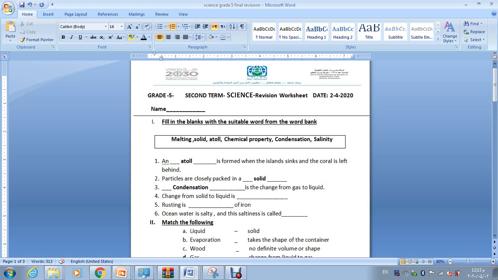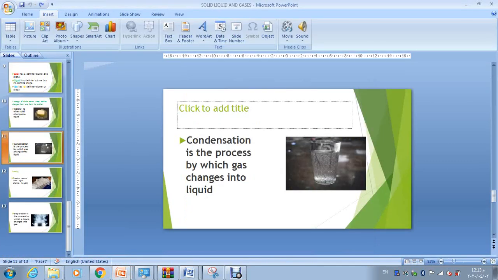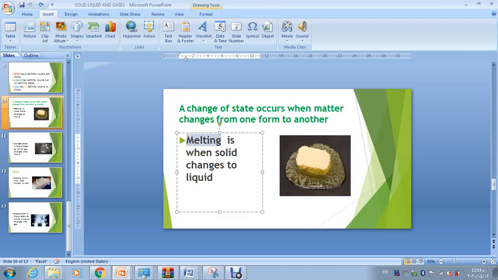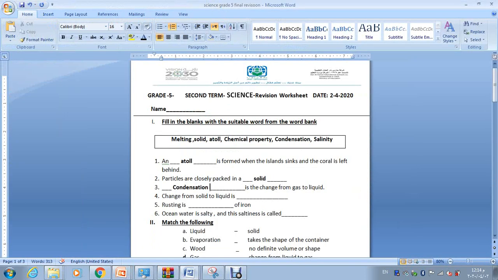Number 4, the change from solid to liquid is what we know as melting. Remember, if your mom is cooking and she's going to use butter, butter is solid and it's going to change into liquid when it melts, when there is heat. So the process we call melting is the change from solid into liquid. So melting is the answer for question number 4.